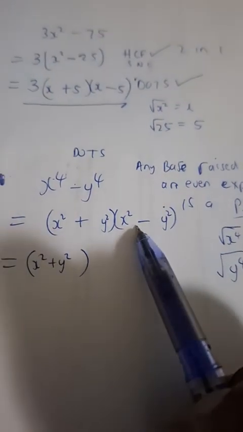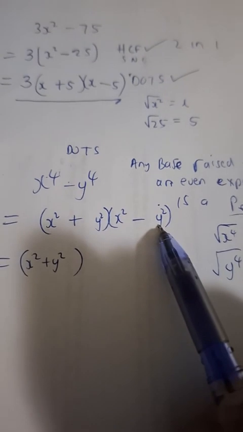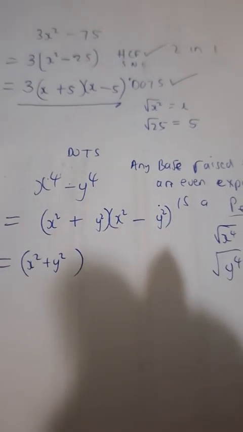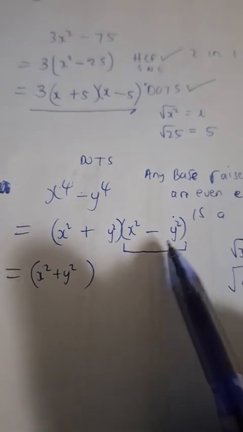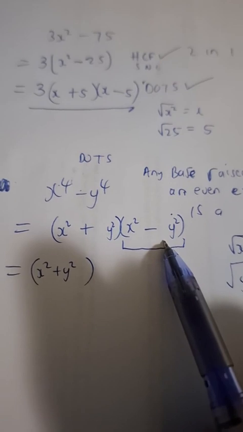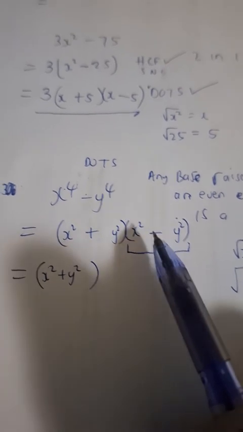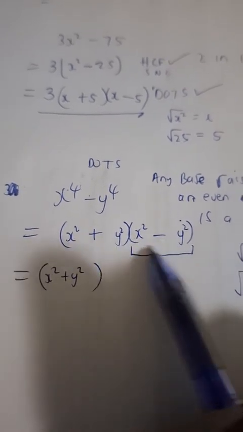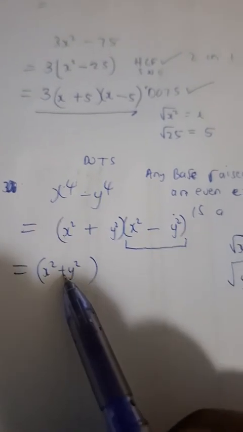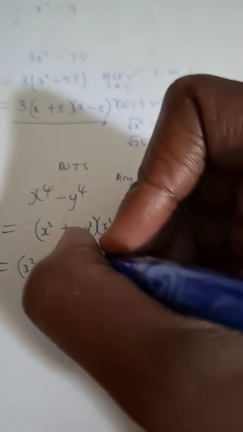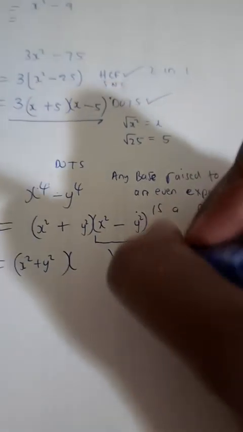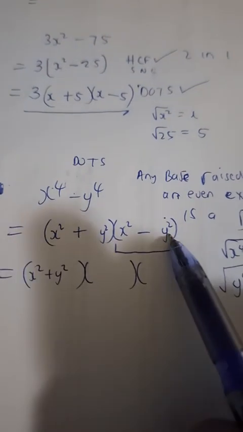The second bracket, x squared minus y squared, can be factorized, because this here is still a what? What is this still regarded as? Okay, Zol Cage, you are 100% spot on. There is still a difference of 2 squares in this bracket. So we retain the first bracket, x squared plus y squared, because we cannot factorize it any further. Then we open 2 additional brackets for this last bracket.